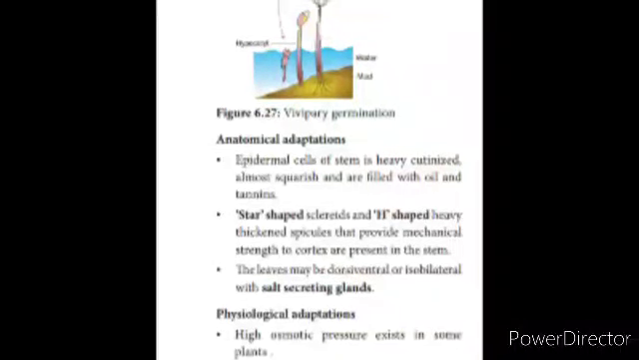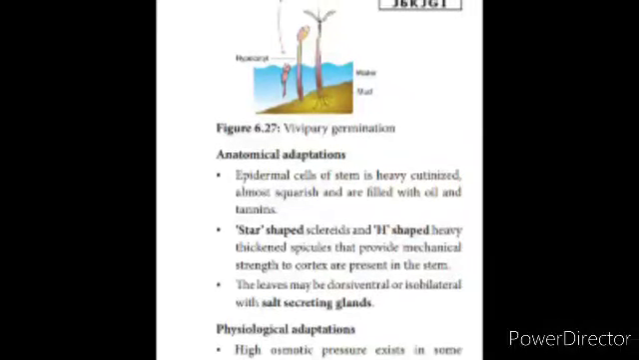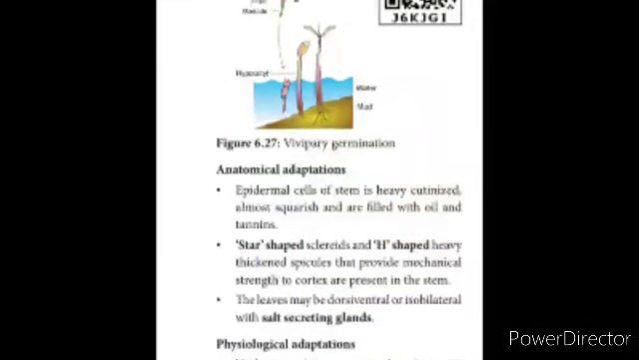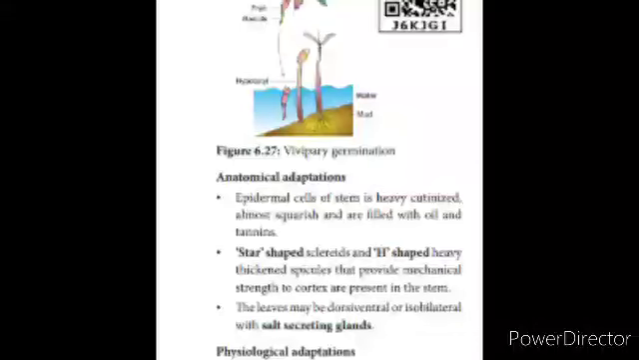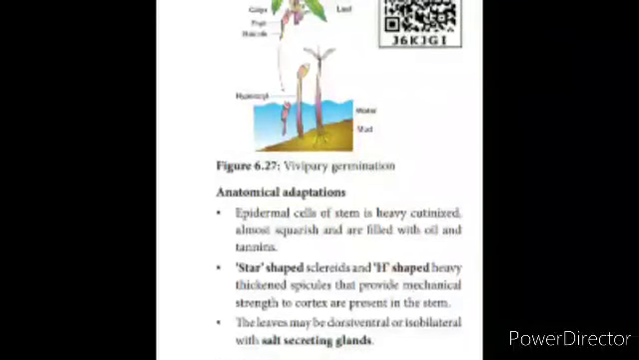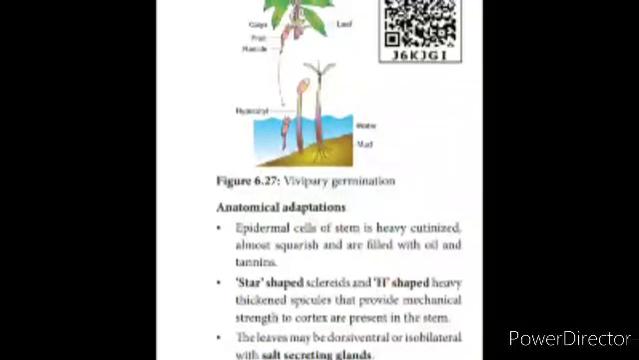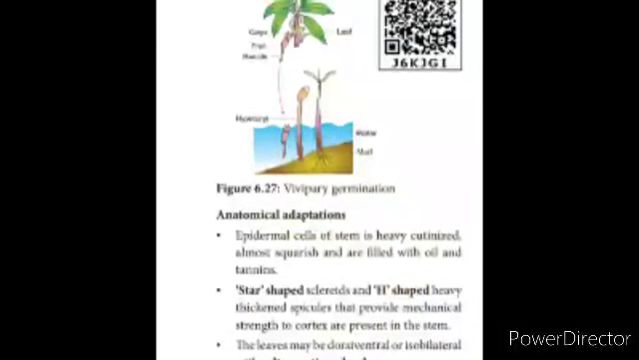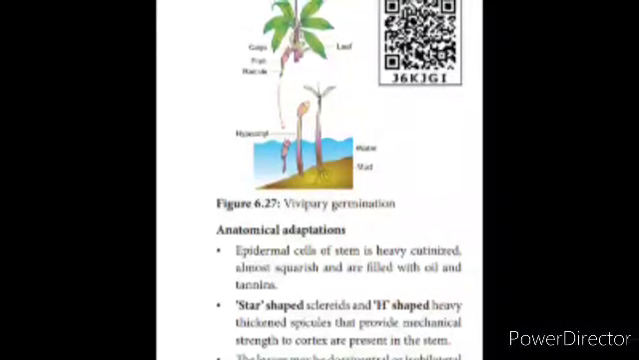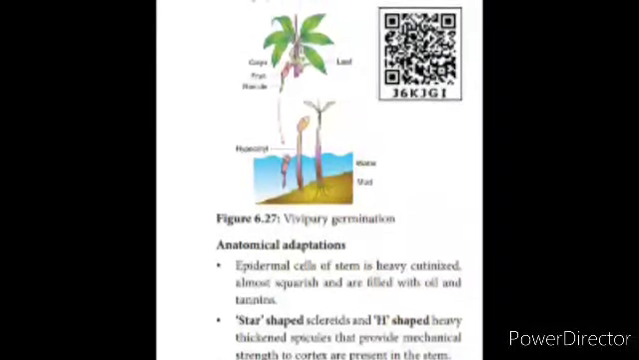Now we see the anatomical adaptations of halophytes. Epidermal cell of stem is heavily cutinized, almost squarish, and are filled with oil and tannins. They have star-shaped sclereids and H-shaped, heavily thickened spicules that provide mechanical strength to cortex, and they are present in the stem. The leaves may be dorsiventral or isobilateral with salt secreting glands. Dorsiventral, you know that they have a well differentiated palisade and spongy layer. Isobilateral, the leaf is not differentiated.